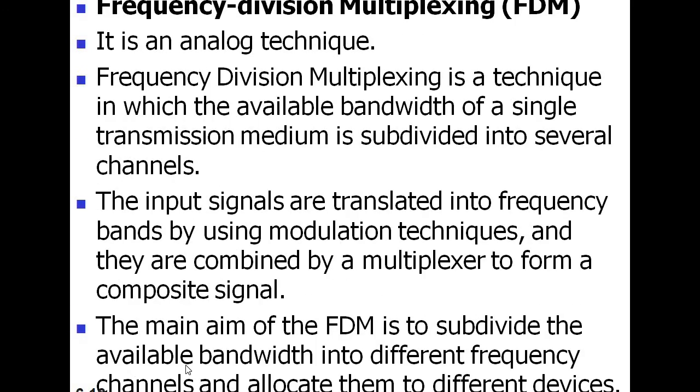The main aim of FDM is to subdivide the available bandwidth into different frequency channels and allocate them to different devices.